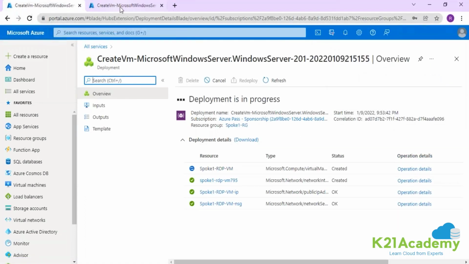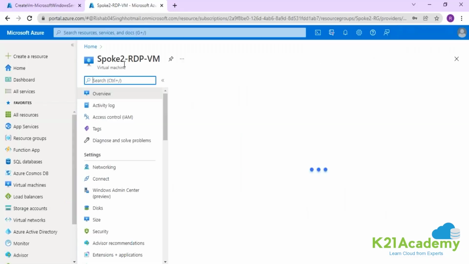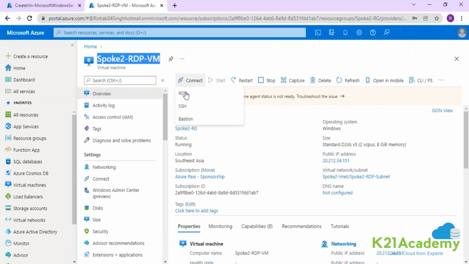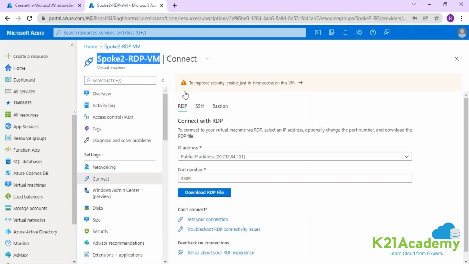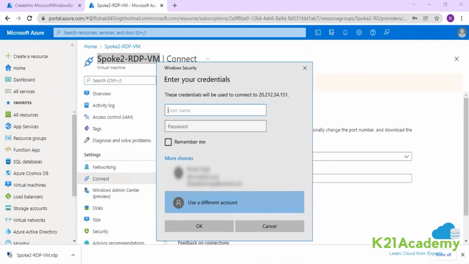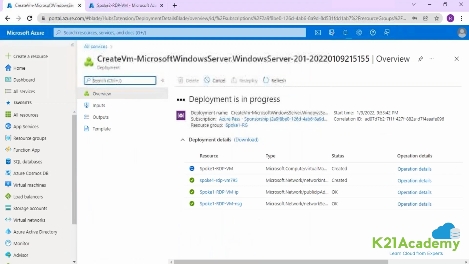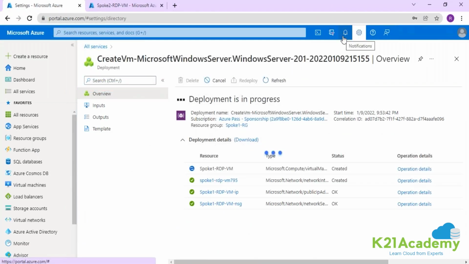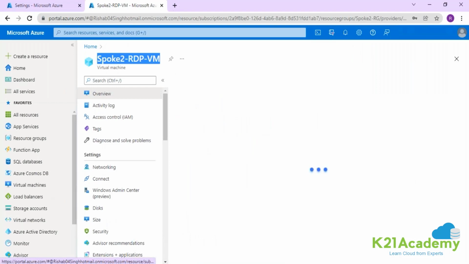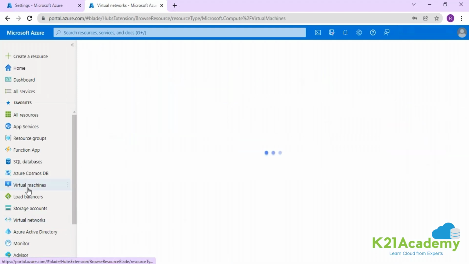Okay, guys. So spoke 2 has been created first, right? So I'm going under spoke 2 first. I'm accessing this machine, guys, and with the help of this, I will access the other machine. So I'm under the spoke 2 RDP machine. Connected. Meanwhile, okay, guys, spoke 1 is taking time. Let it be, guys. Now, with the help of this, I'm accessing the spoke 2 work machine and we'll see the default behavior of this particular machine, guys. Just give me 1 minute.